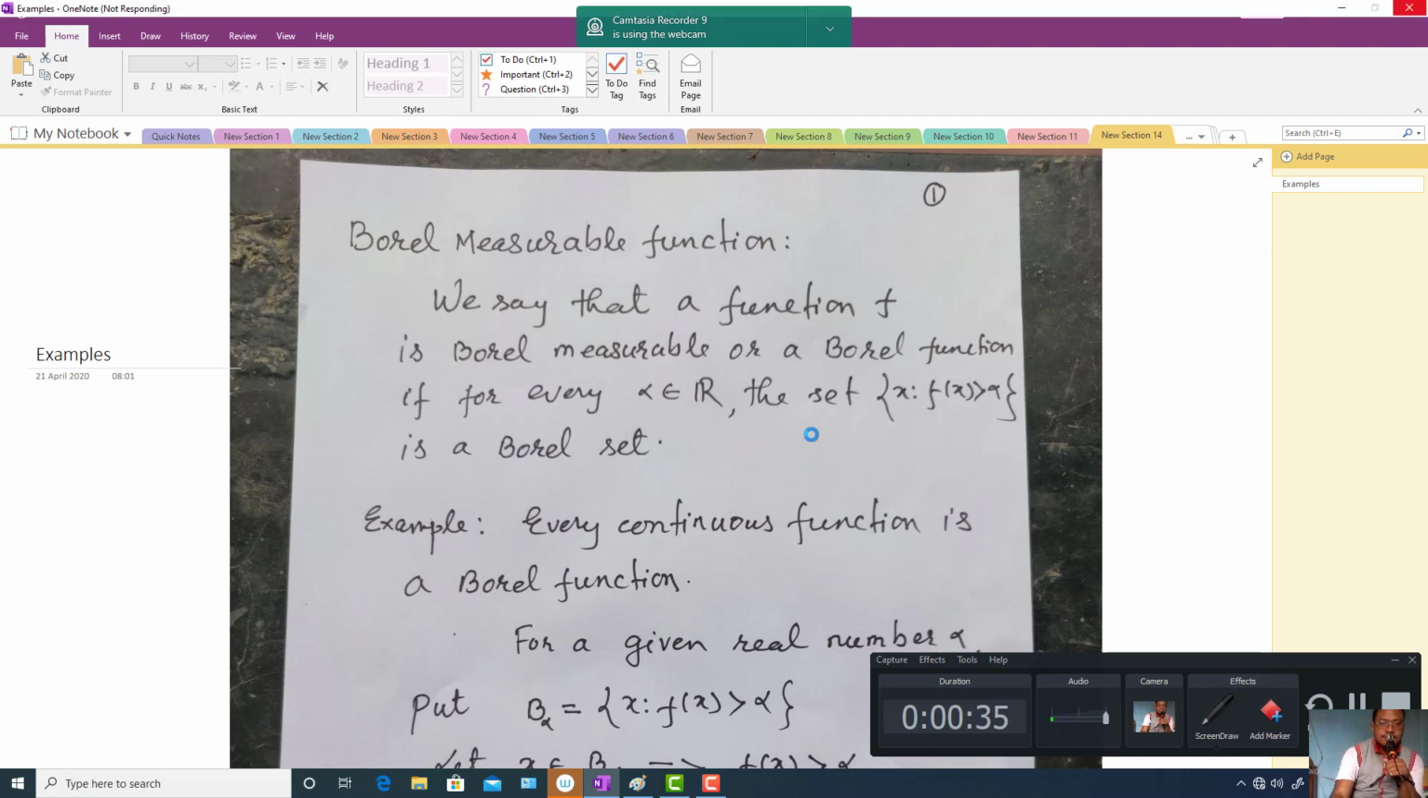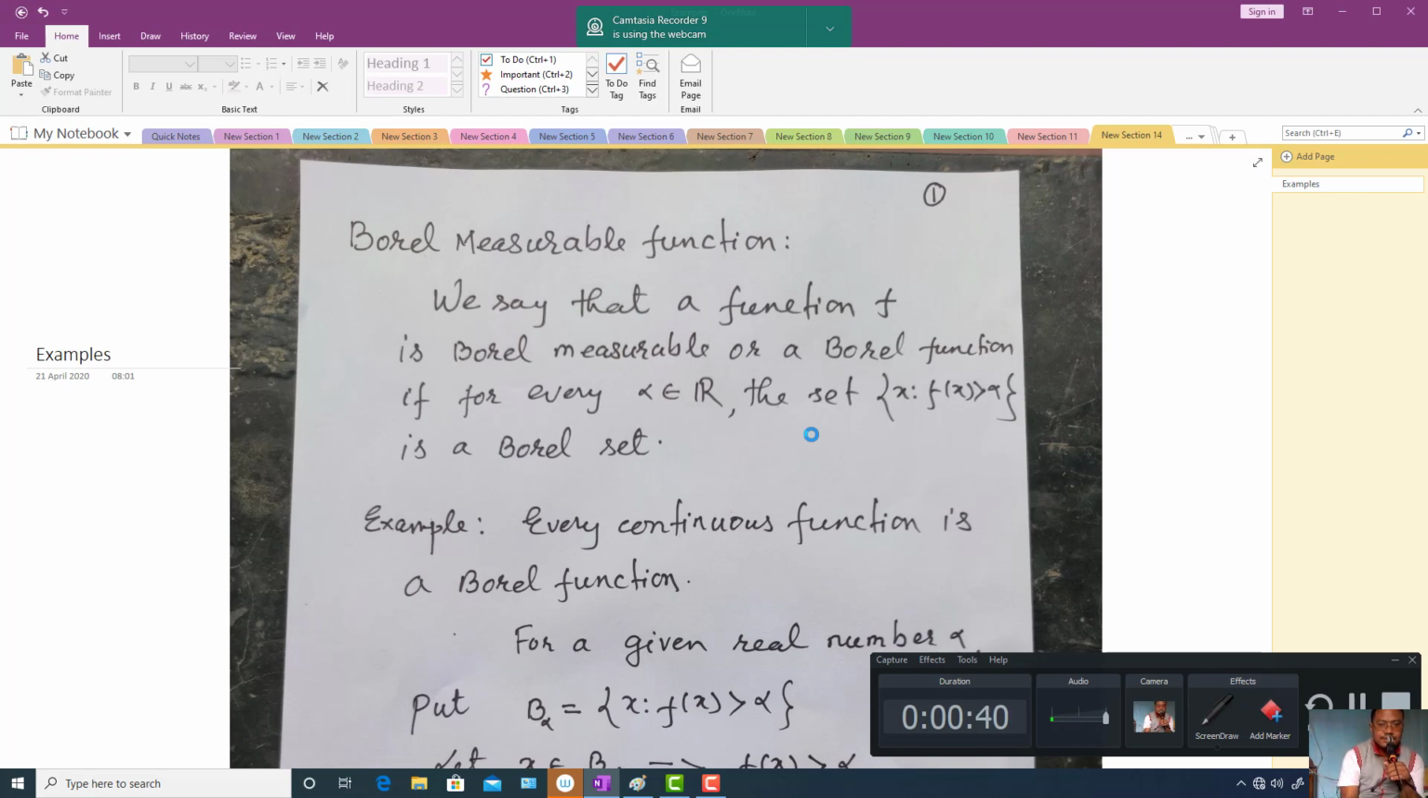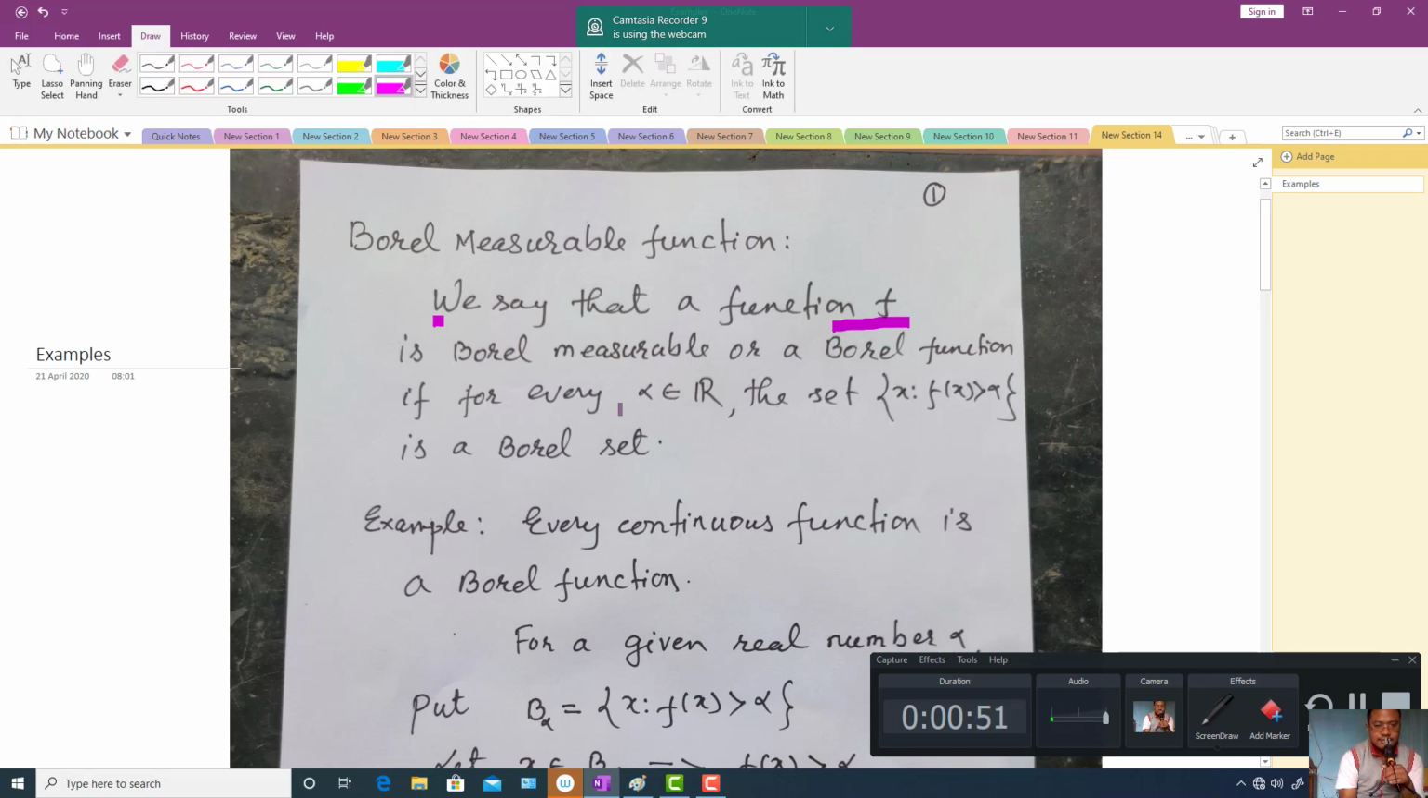We say that a function f is a Borel measurable function, or just simply Borel function, if for every real number alpha the set {x such that f(x) is strictly greater than alpha} is a Borel set. What do you mean by a Borel set? A Borel set is a member of the sigma algebra generated by intervals,